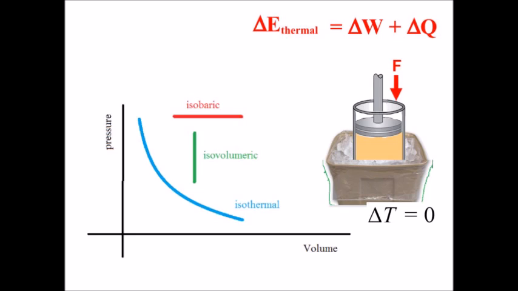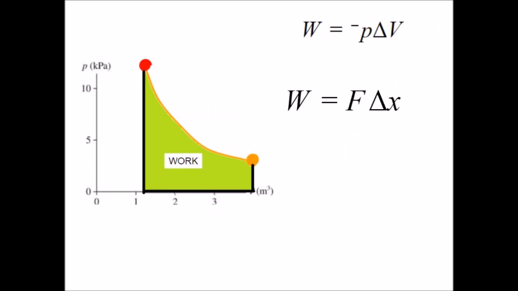We're taking heat out, and delta E is 0, isothermal. And we can calculate how much work is being done by finding the area under the PV curve. Pressure, if you remember, is force per area. That means P delta V has the same units as F delta X. Now, I don't want to argue about negative signs. Don't be alarmed by the negative. We already said that that's what you'd expect.